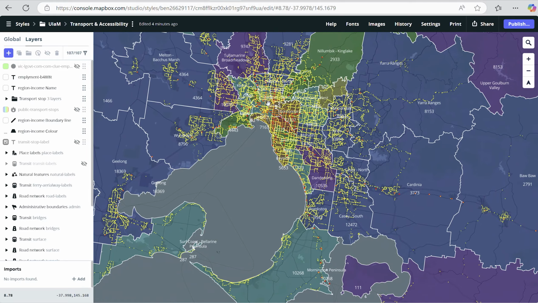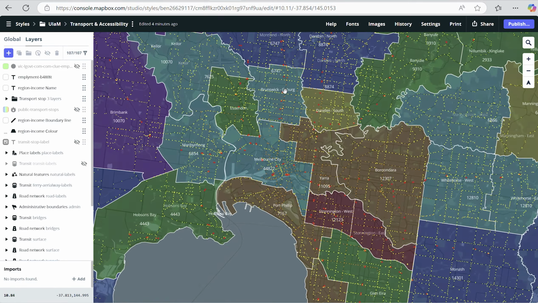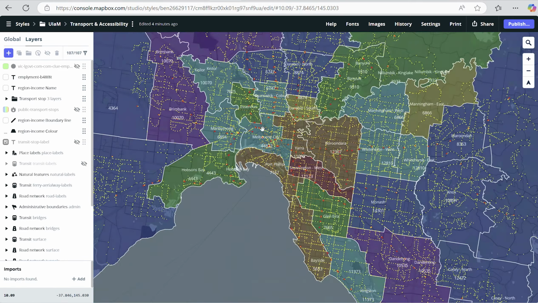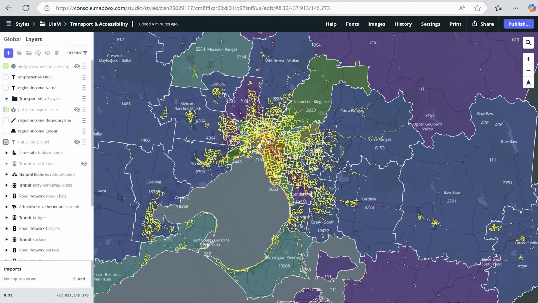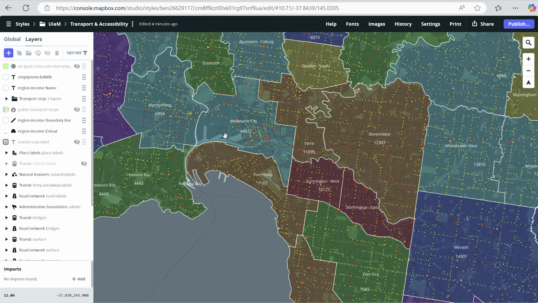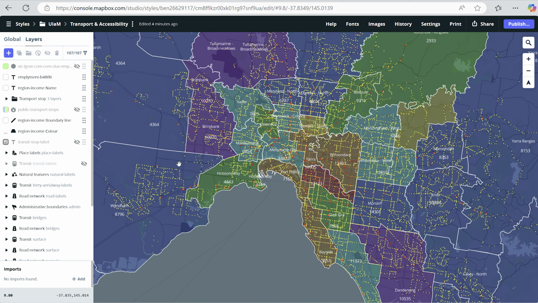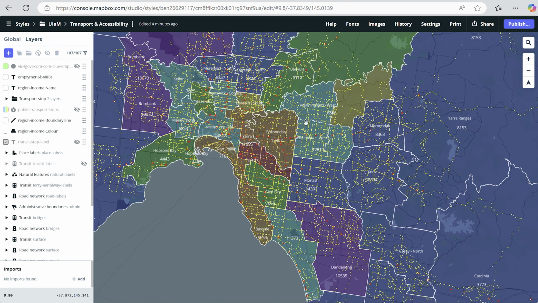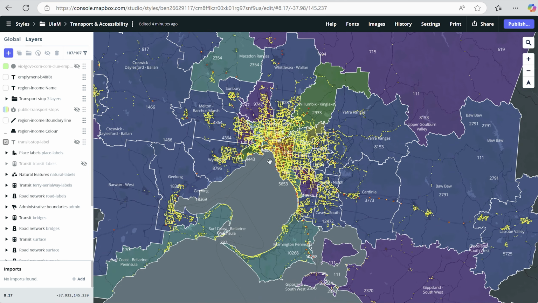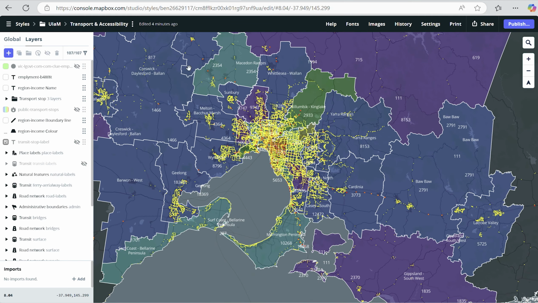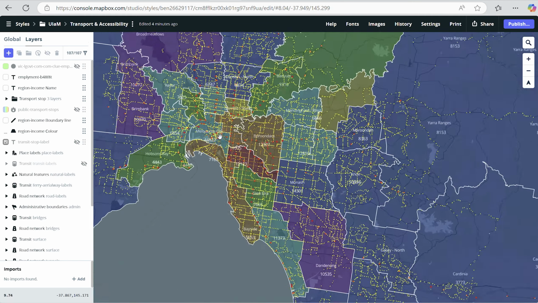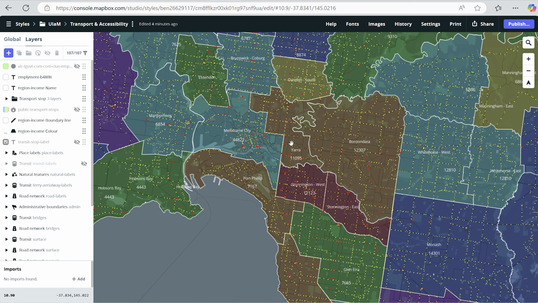If you zoom out, we can see the yellow, red and orange dots are the public transport stops, like buses and trams. And the colors of the regions are the incomes. Red is the higher income, and more of a blue or purple color is the lower income. So when you zoom out, you can see that more of the rural areas have a lower income, and when you zoom into the city, there is a high income.